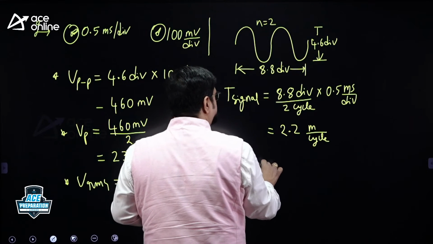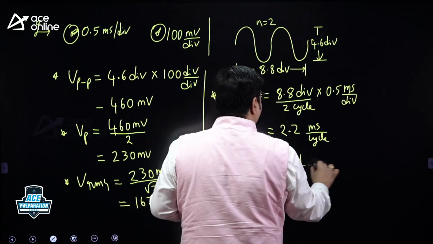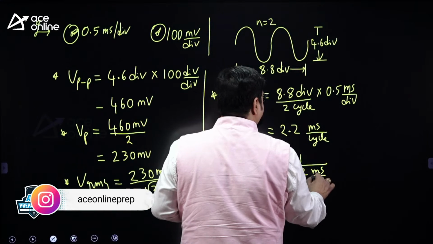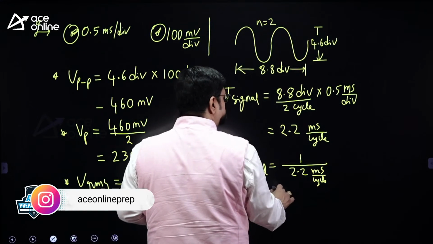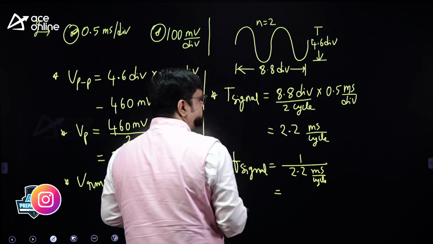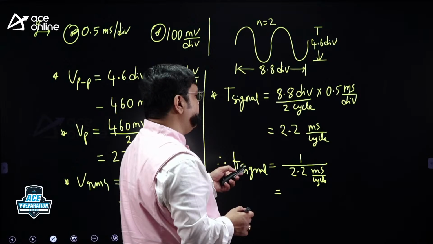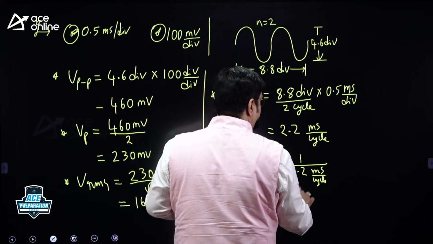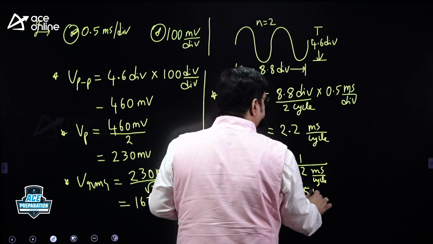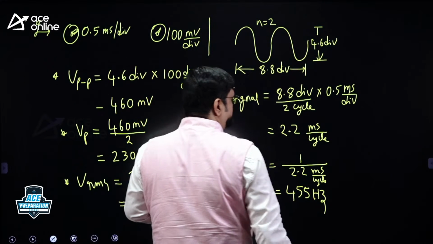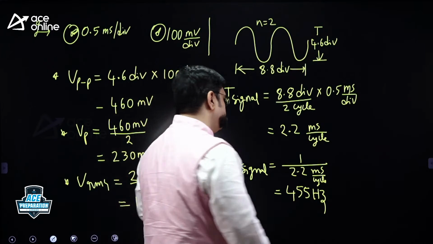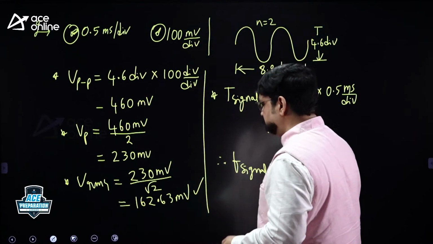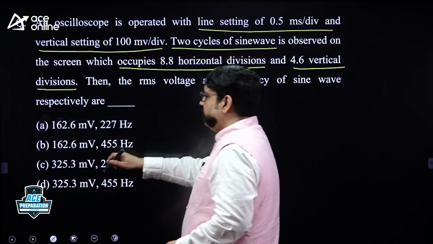So what is the frequency of the signal? Frequency of the signal is 1 by the time period of the signal. What is it? 1 by 2.2 millisecond per cycle. So inverse, you will get cycles per second. 1 by milli is 1000. 1000 by 2 is 500. Since it is more than 2.2, the result will be less than that. So when you calculate, you will get 455 cycles per second. Cycles per second units are hertz. 455 hertz, that is the answer. 162.63 millivolts and 455 hertz is the answer.